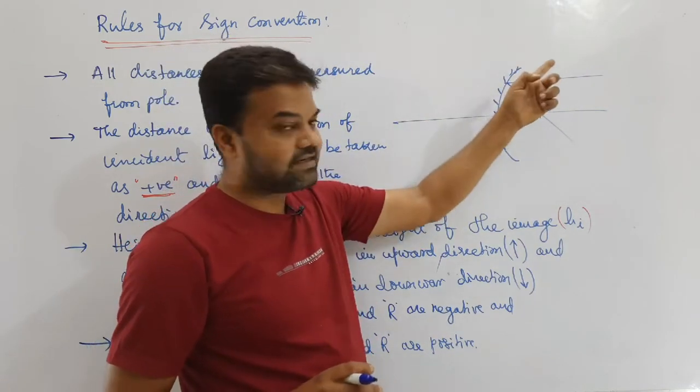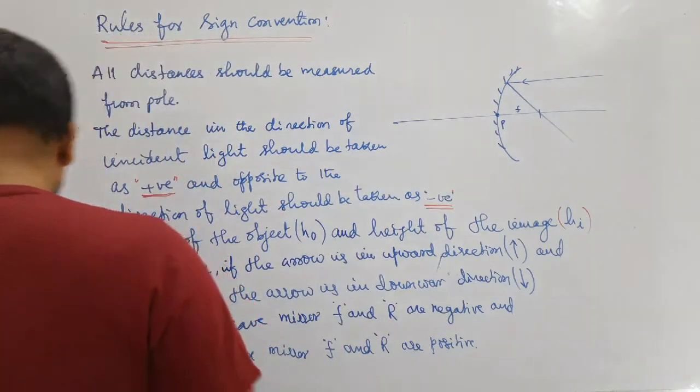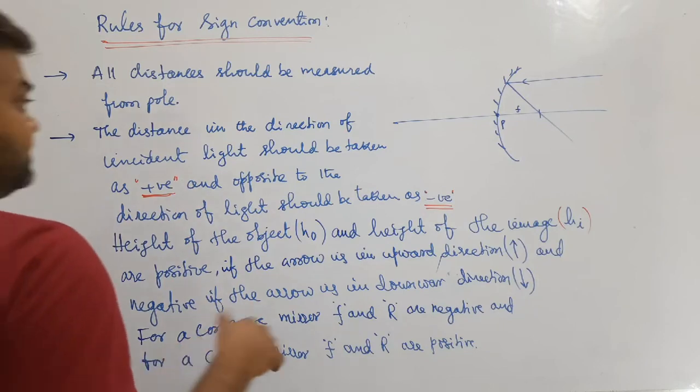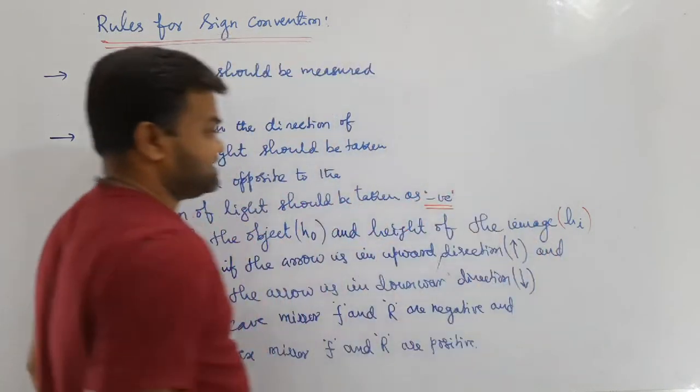Our direction and the light ray direction are opposite. That's why we consider F as negative. But in a convex mirror, both are positive. Okay, this is what the sign conventions are.